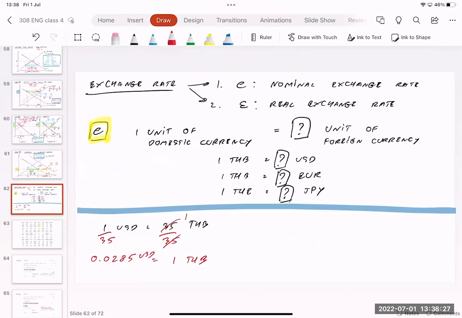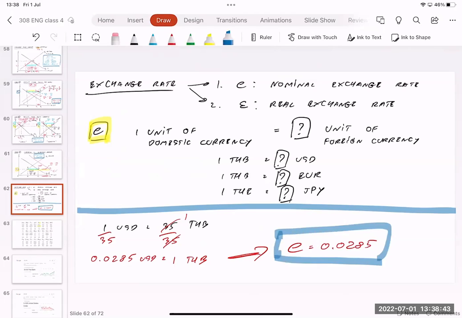You got it? So the nominal exchange rate equals 0.0285. This is the nominal exchange rate of Thailand. 1 baht equal to 0.0285. So far so good.